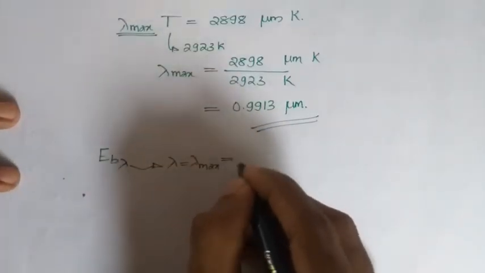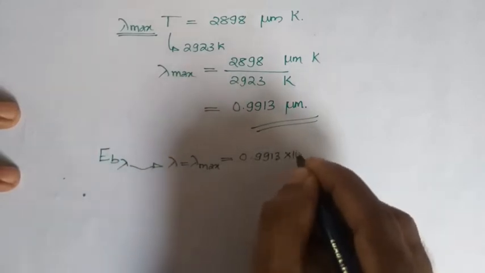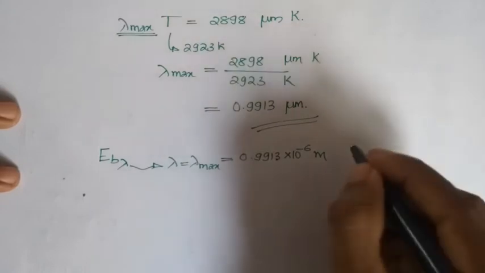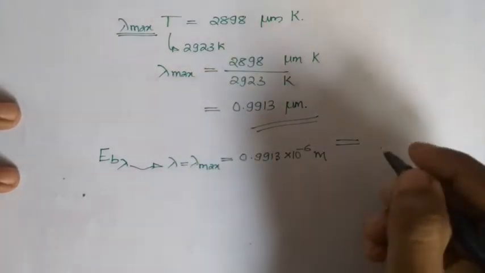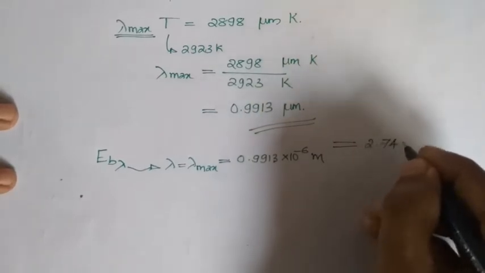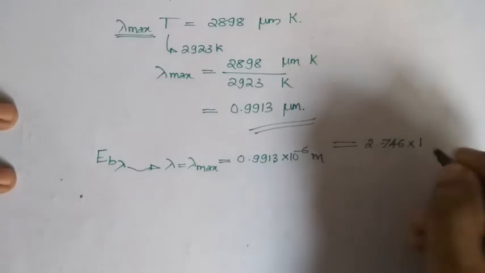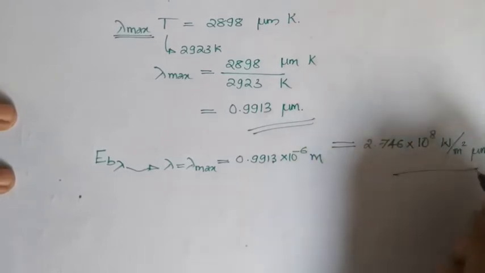While substituting, this λ max should be in meter, so it will be equal to 0.9913 into 10 raised to minus 6 meter. Then you will be getting the maximum monochromatic emissive power equal to 2.746 into 10 raised to 8 watts per meter square micrometer. This will be the answer.